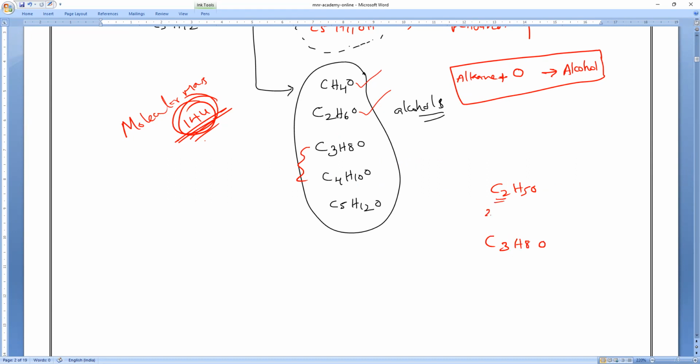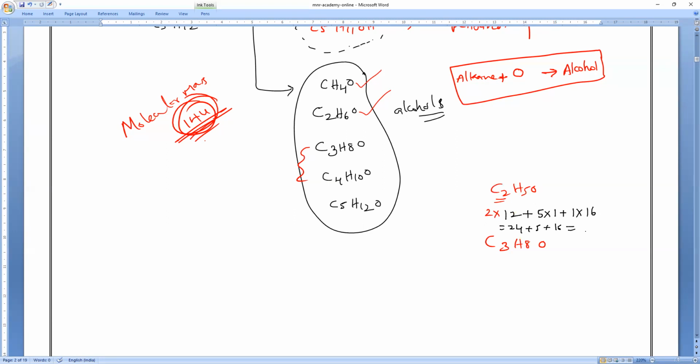C2H5OH: number of carbons is 2. What is the atomic mass of carbon? Everybody? Atomic mass of carbon is 12. Very good. Plus hydrogens are 5, atomic mass is 1. Oxygen is 1, atomic mass is 16. So 12 twos are 24, plus 5, plus 16. Count it fast and tell me how much it is. 24 plus 5 is 29, plus 16, 45. Am I right, everybody? 45, 46.